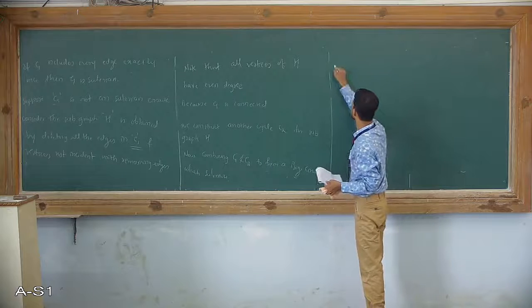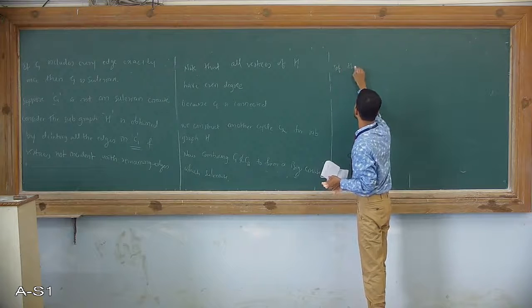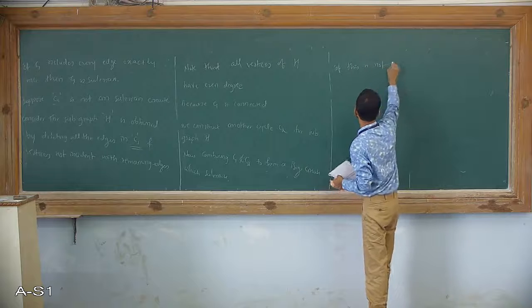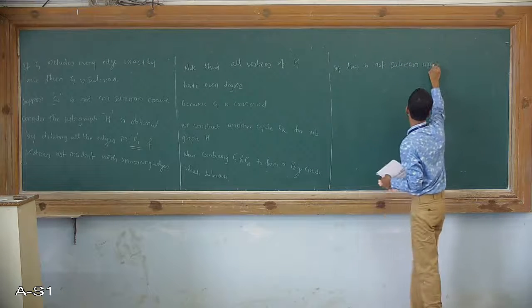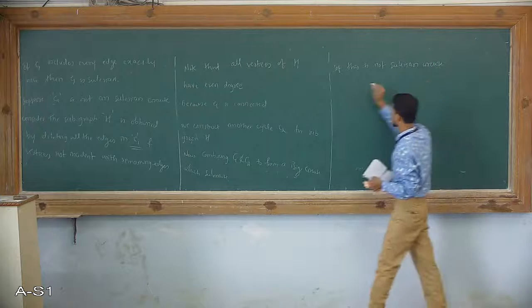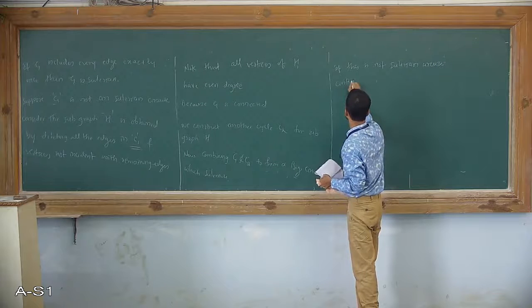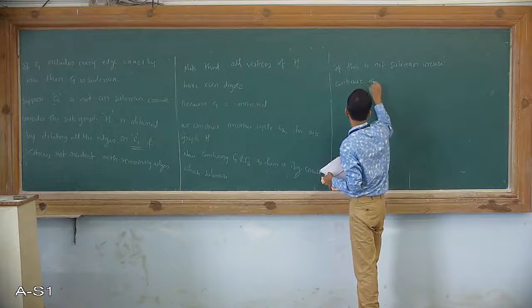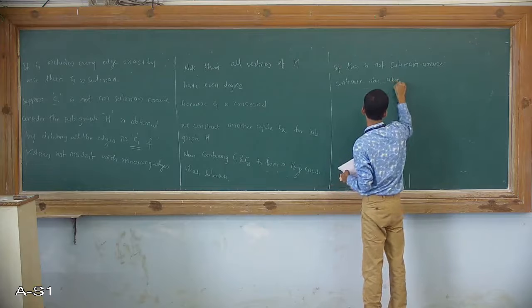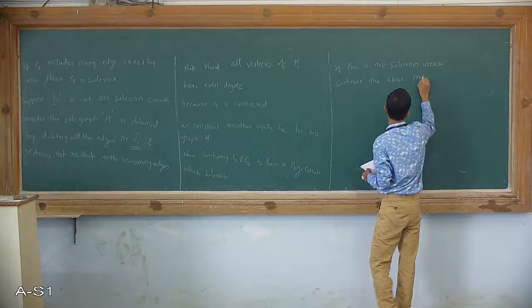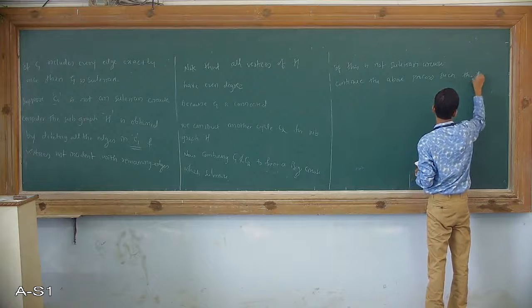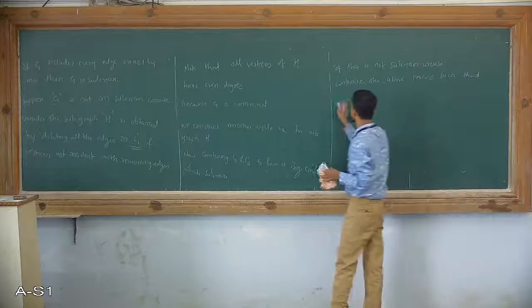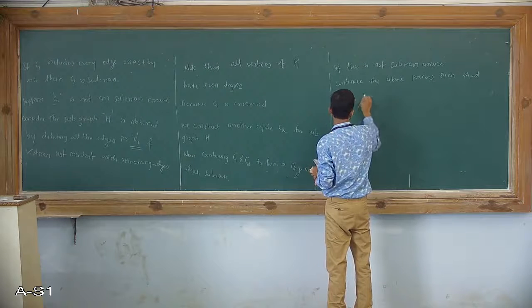If this is not an Eulerian circuit, continue the above process such that G has an Eulerian circuit.